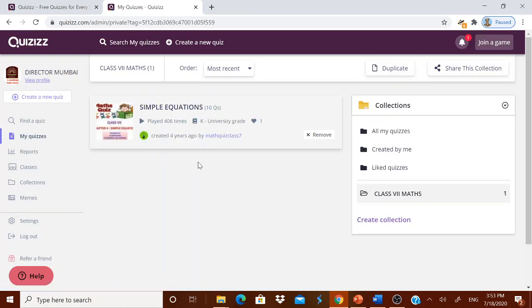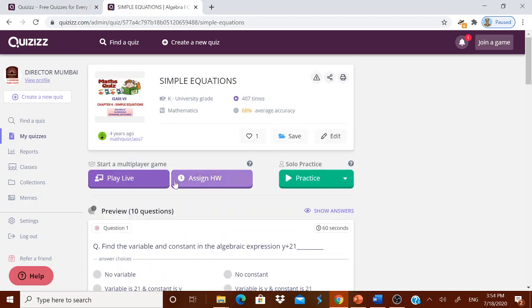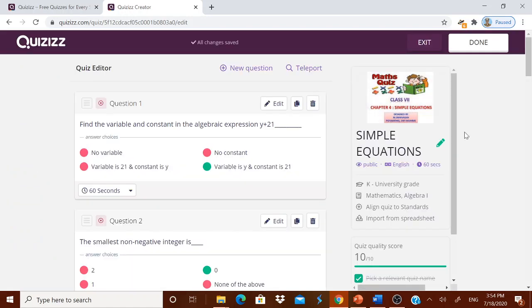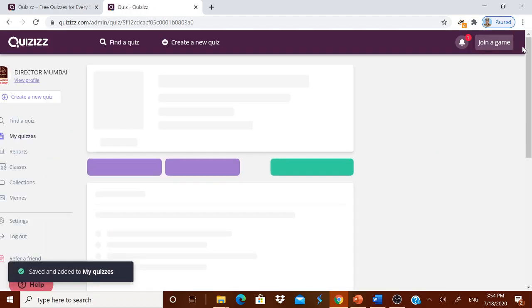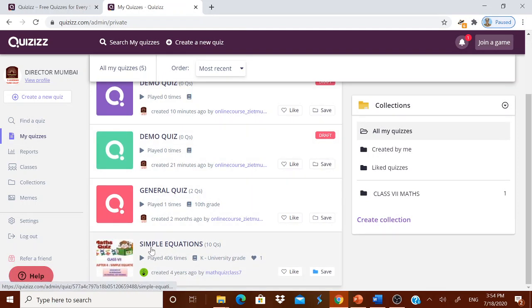This quiz, you see, was created 4 years ago, but now this quiz is your property. Click it, then you play. As usual, play live or assign homework or practice, and go for this edit. It will duplicate it automatically when you are doing it, and I'm just doing it, done. Now I will go to my quizzes. You see, simple equations have come over here. Now you are the owner of this simple equations quiz, which has 10 questions. Very simple. Just now it is in your account.